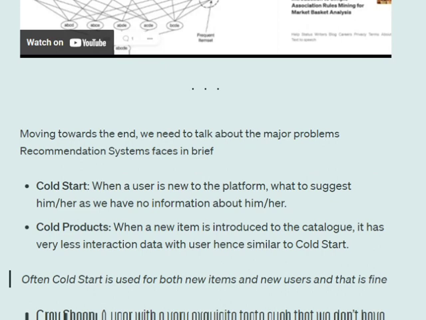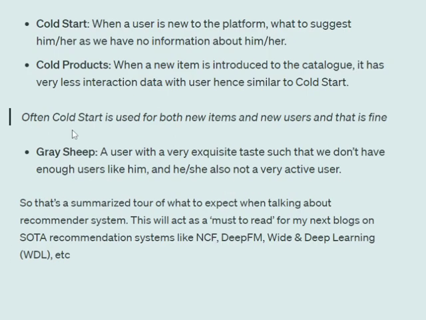Cold start is used for both new items and new users, but cold products is used for new items specifically. Now, the last one being gray sheep. It is a user who has a very exquisite, very unique taste, and in the database we don't have many such users, and also is not very active. So, to gather data about him is becoming difficult. So, this is called a gray sheep. Basically, there are three major problems that you might face: cold start because of a new user joining the platform; cold products when a new item is introduced; and gray sheep, a user with a very unique taste.